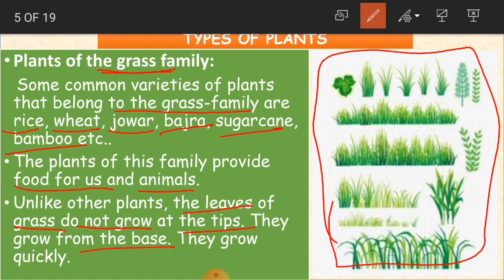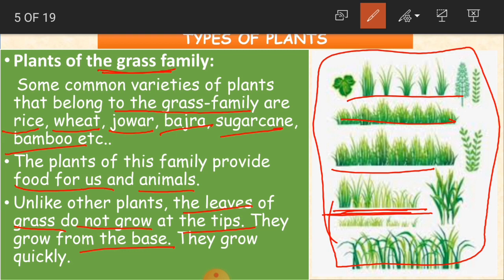Base in the sense what, children? From the ground level, from the root level. They grow from the ground level, and they grow very quickly when compared to the other types of plants. Yes or no, children?